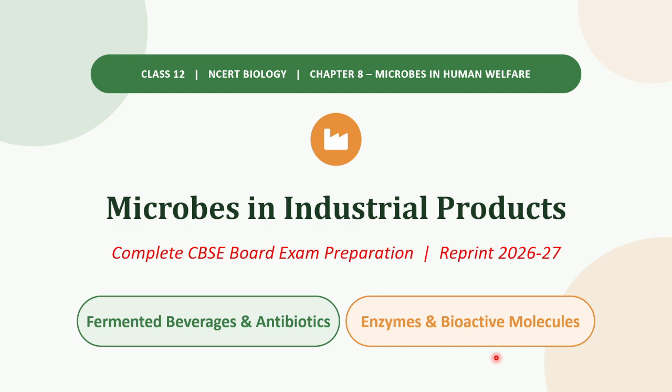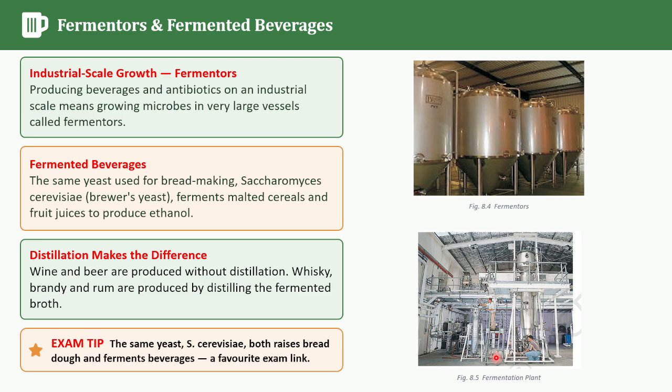So, let's see the next one. What do industries use then? They use the fermenters. Yes. So what are fermenters? Fermenters are very large vessels in which microbes are grown on an industrial scale. Here you can see the fermenters.